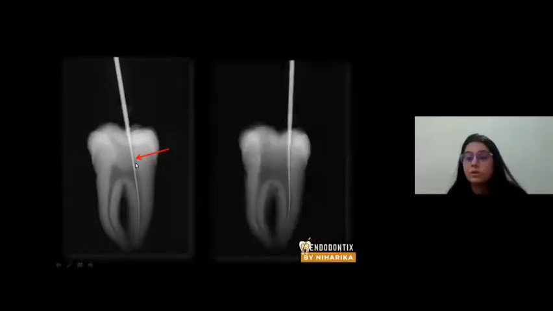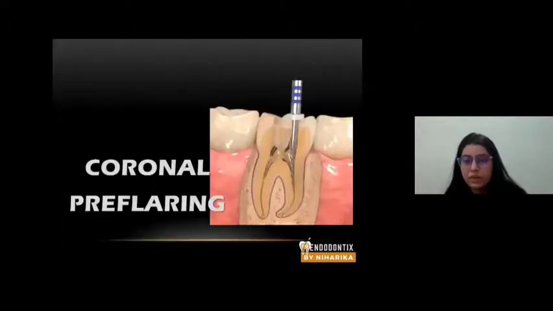So what should you do? You should refine this particular part of the dentine. That means you should refine the dentine in the coronal 1/3 of the tooth. This principle is known as coronal pre-flaring. Once you have scouted the canal and you understand the anatomy of the canal, then you use a file which can pre-flare the orifices or coronal 1/3 of the root canal. The principle is coronal pre-flaring.